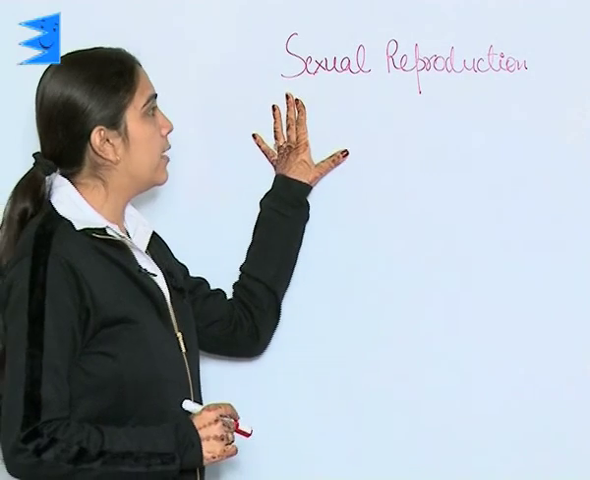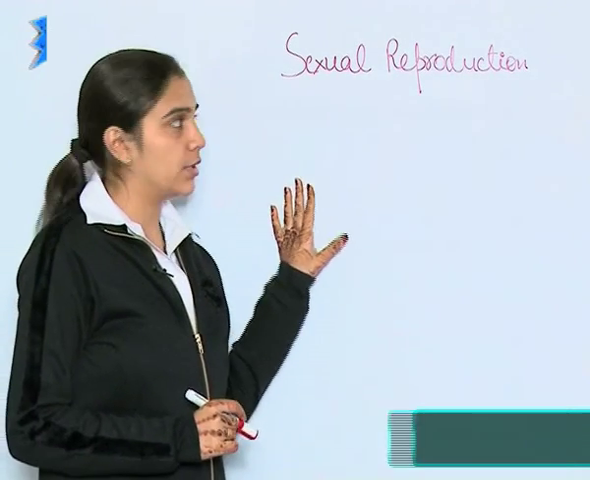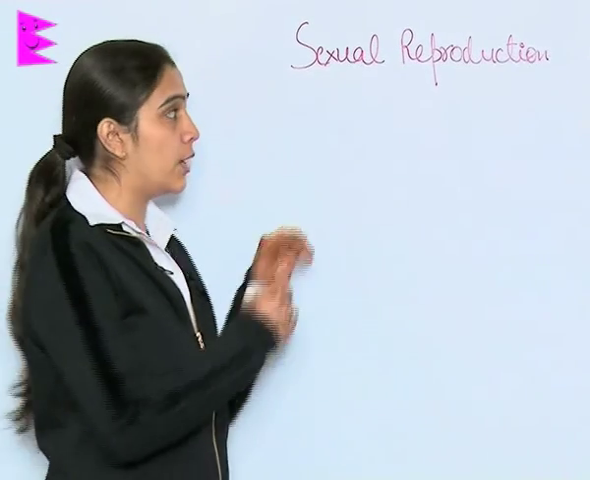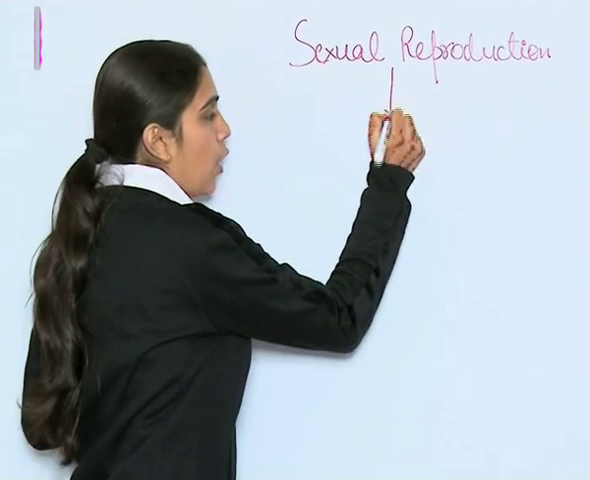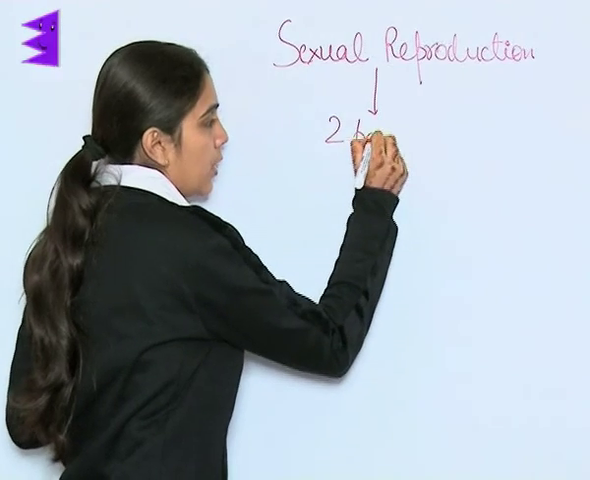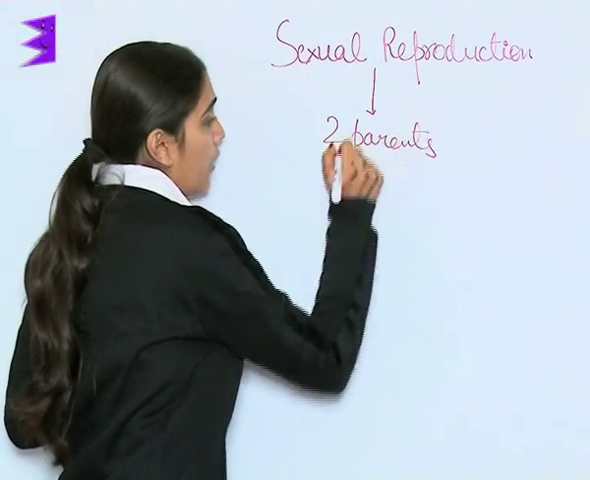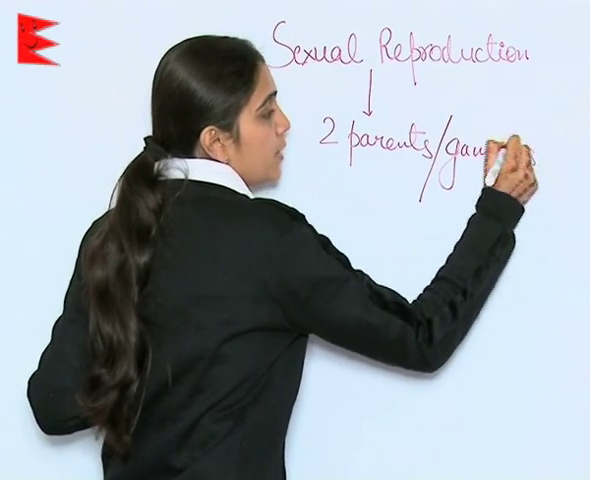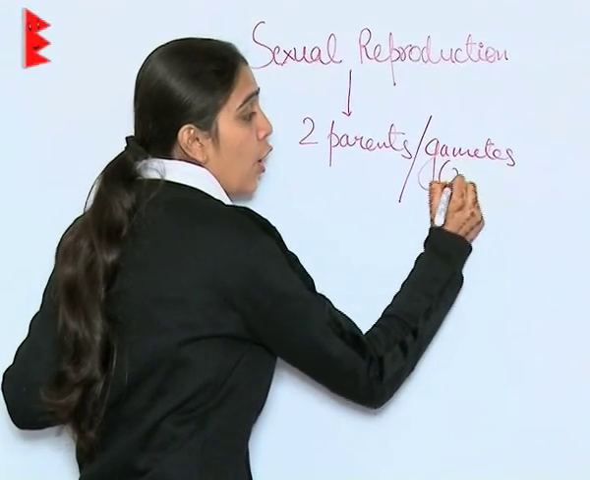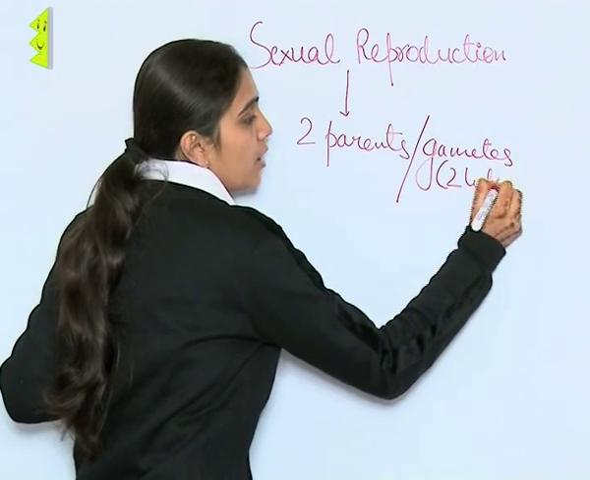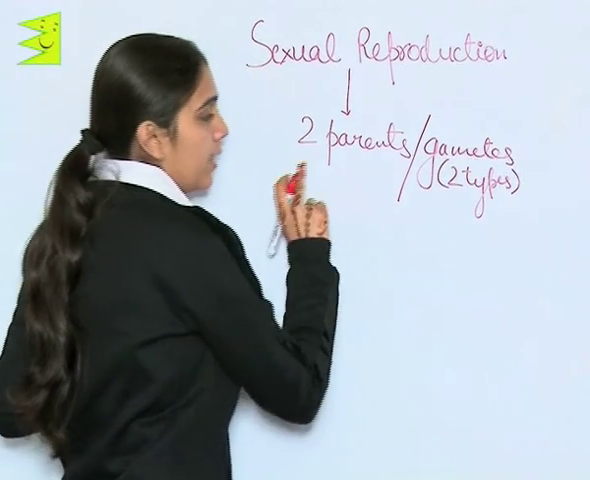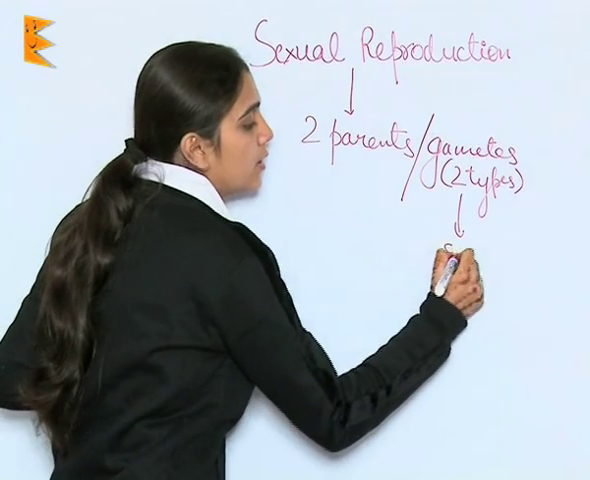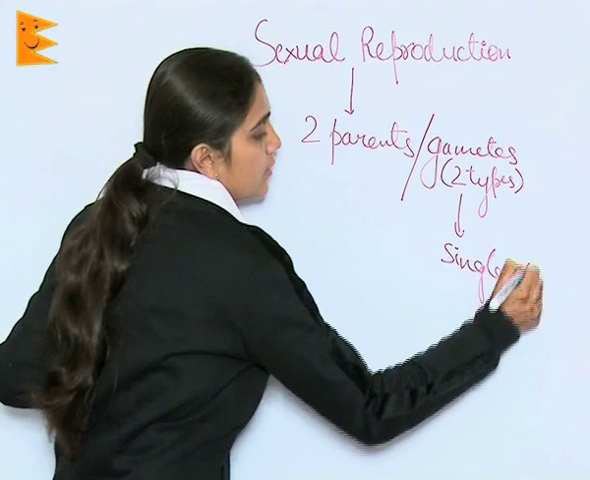Now we will be learning sexual reproduction. Sexual reproduction is the process of reproduction which involves two parents or two different individuals, or the gametes formed, but these gametes are of two types, formed by either two parents or the two types of gametes on a single parent.